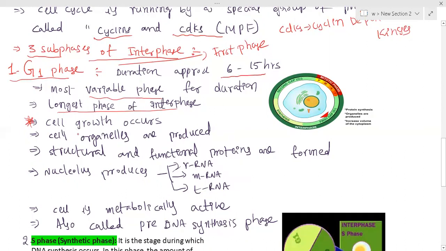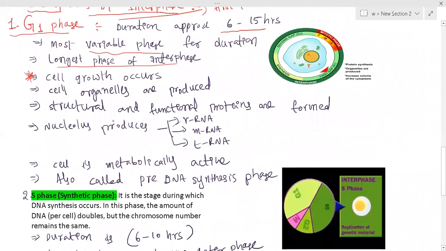The cell is metabolically highly active, and cell growth occurs. Next, cell organelles like mitochondria, in the plant cell chloroplast, Golgi apparatus, endoplasmic reticulum, all kinds of organelles are synthesized. Remember and do not get any confusion.